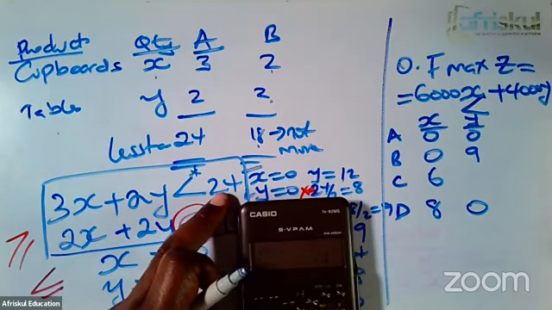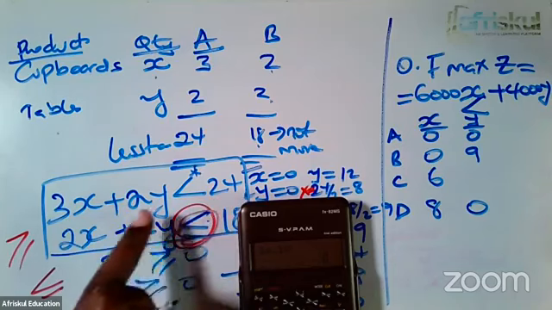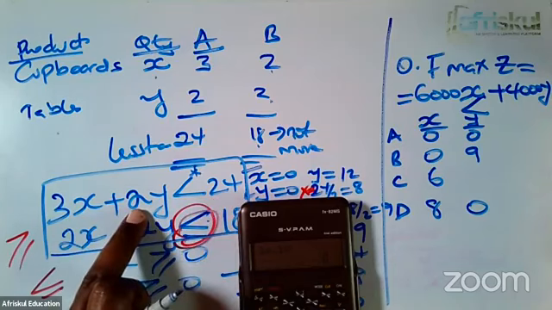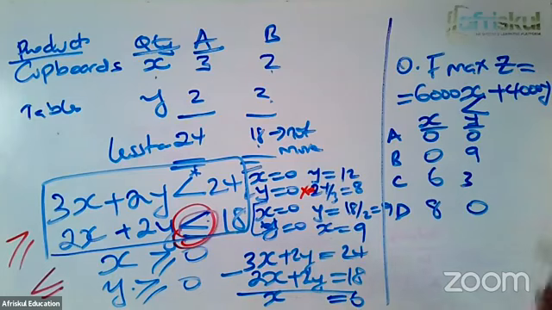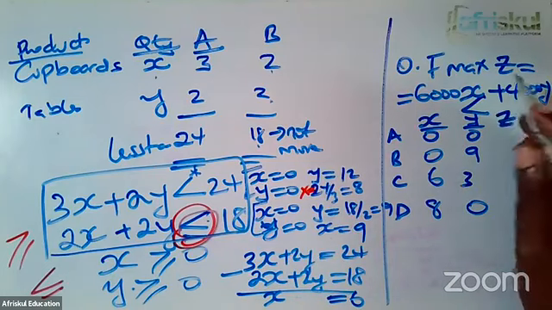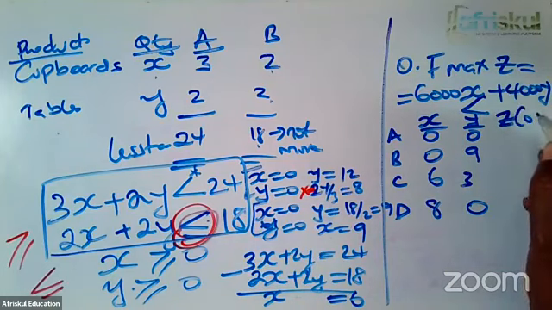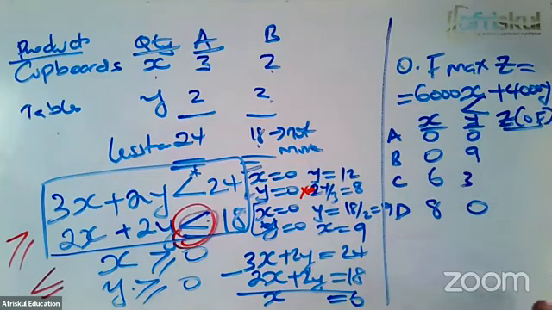24 minus 18 gives us 6, which will be equal to 2y. So y alone will be that divided by 2, which gives us 3. Now what you need to do for us, in each of these corners, is give us the objective function. Give us the total profit.